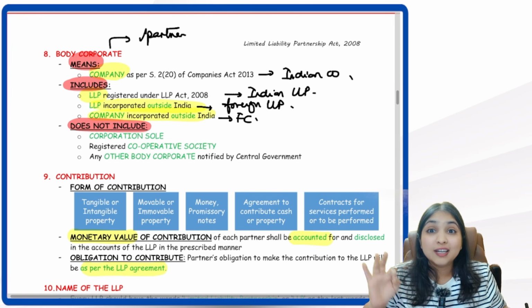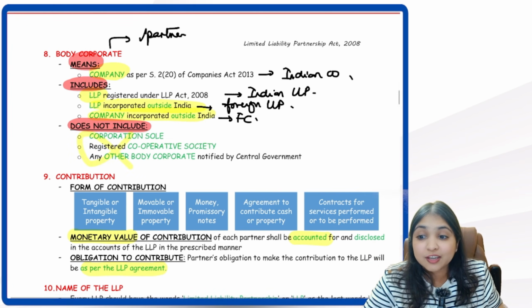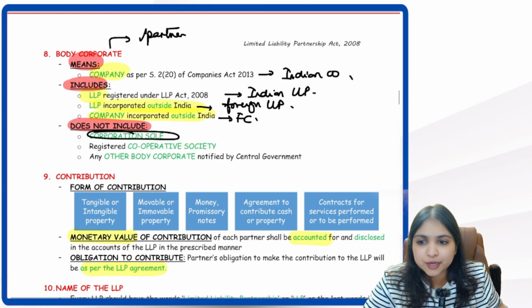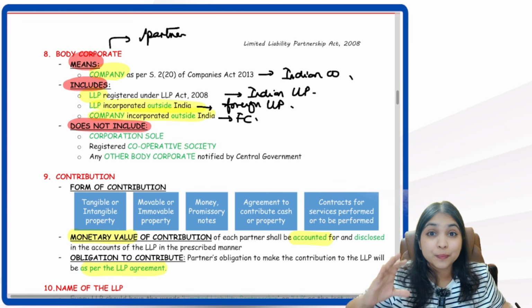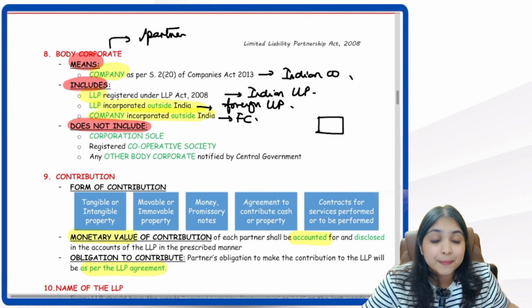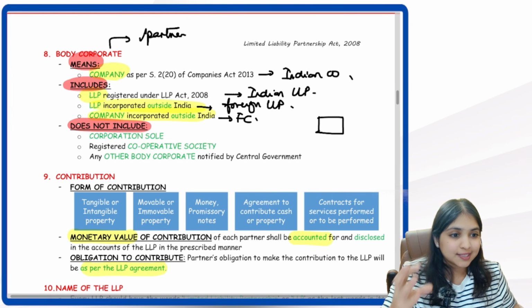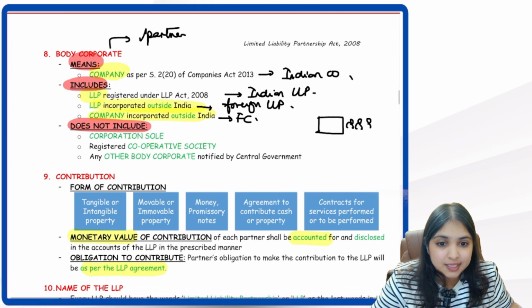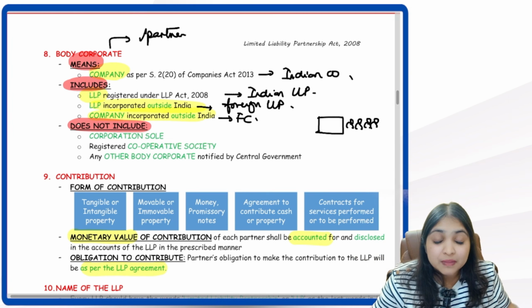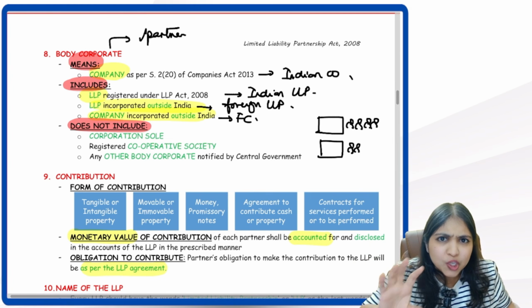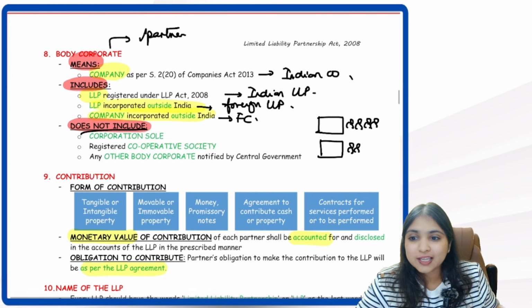But what does it exclude? Who is not a body corporate? There are 3 exclusions. Number 1, corporation sole. Now, what is corporation sole? Very simple. Corporation sole is an office where the person keeps changing. For example, president is an office. The person who will be the president will keep changing. Bishop of the church is an office. Now, who is the bishop? That person will keep changing, but the office will remain, guys. That is called corporation sole.